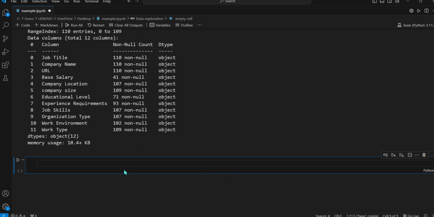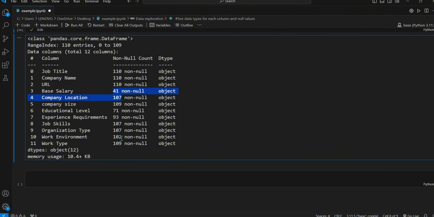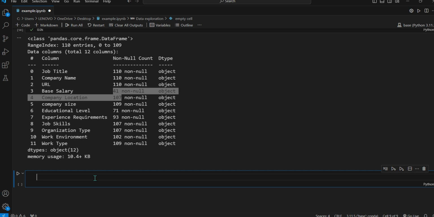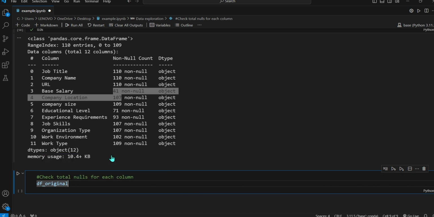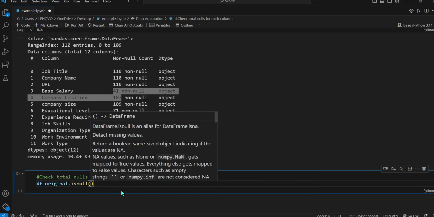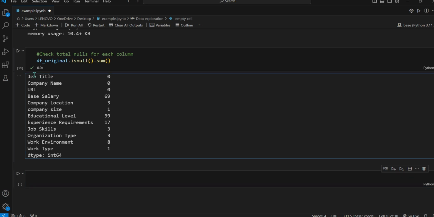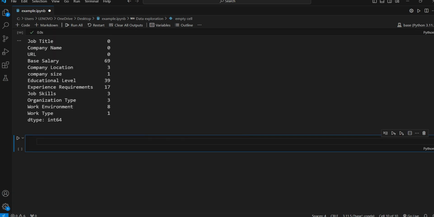Another useful way to find how many null values there are for each column. Let's see how we can do it. So check total null for each column. Okay, we call our data frame isnull, and we're gonna layer it with the sum function. Yeah, we have job title, company name, URL columns. They don't contain any null values. We have 69 blanks for base salary, 39 for educational level. Okay, looks pretty good to me.